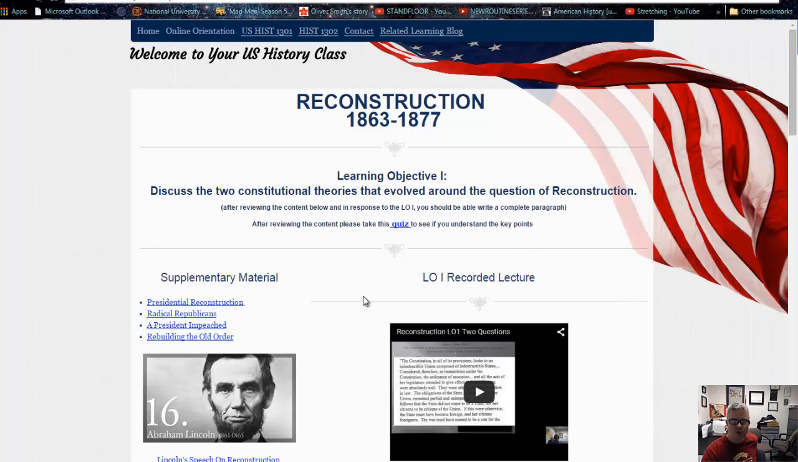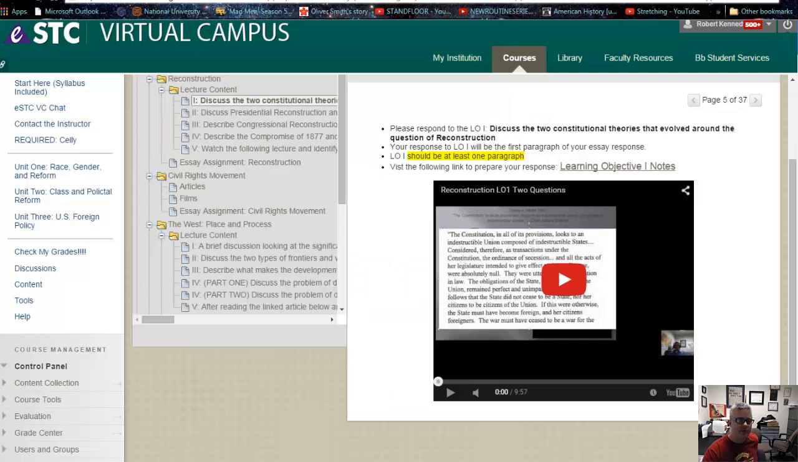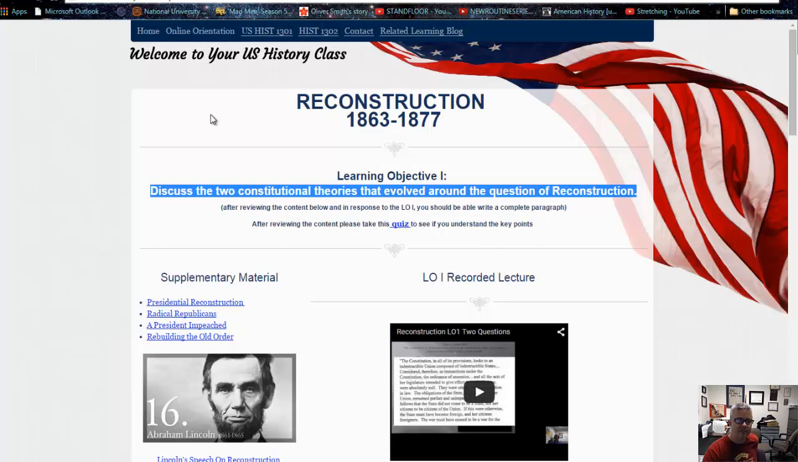and here's learning objective 1, right? Same prompt. Make sure it's the same prompt. If it's mislinked, let me know. That's always possible. Not my intention, but it is possible. So if you're trying to respond to this learning objective right here, discuss the 2 constitutional theories, and you click this and open it up and there's a different learning objective in there, email me.